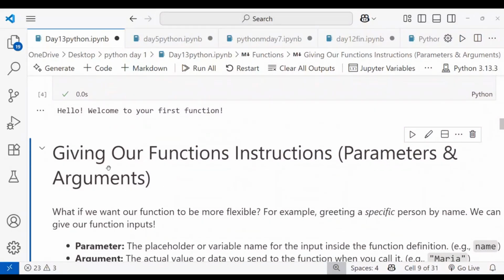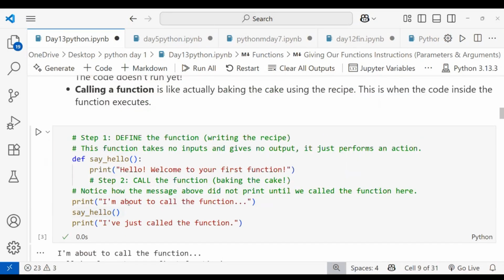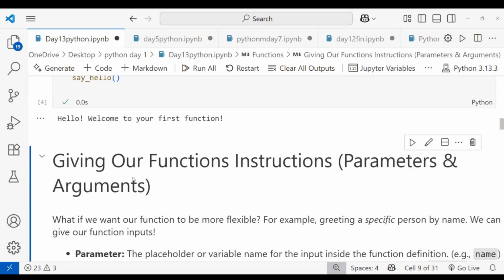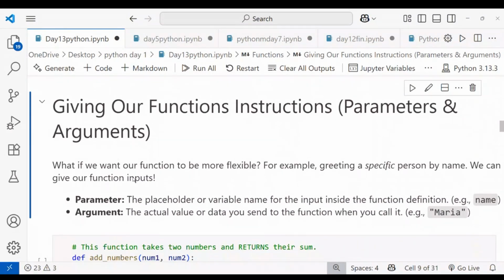Let's see giving the functions instruction. I have seen, right, when we pass in the parentheses, but here it didn't pass anything. That is called parameters. Let's see what parameters and arguments are. What if you want the function to be more flexible, for example, greeting a specific person by name? So we can give our function inputs also. That is called parameters.